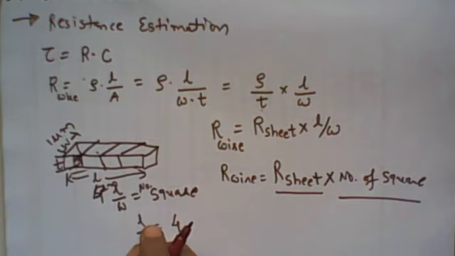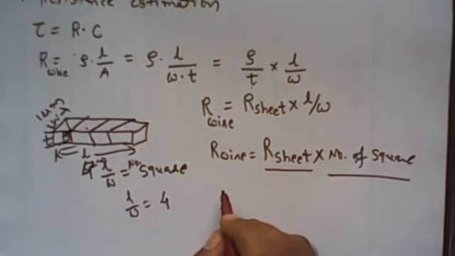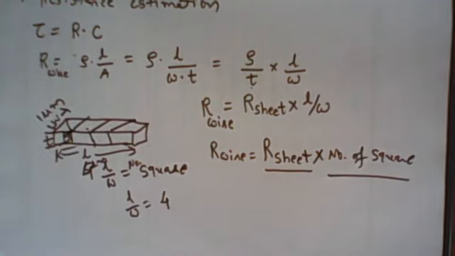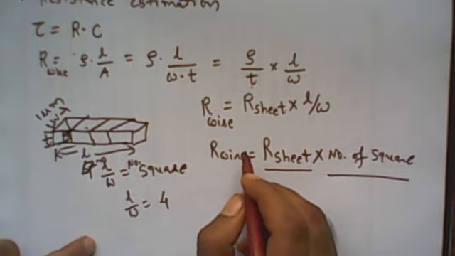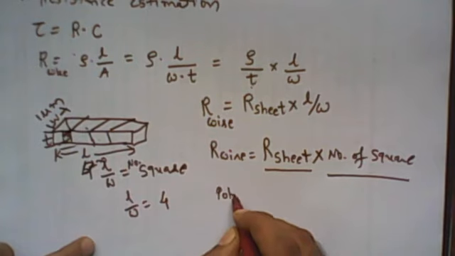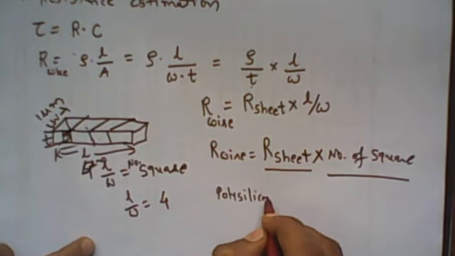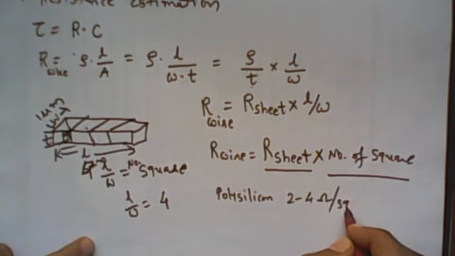And for each material, the resistance per square is given. For example, polysilicon material has a resistivity of about 2 to 4 ohm per square.